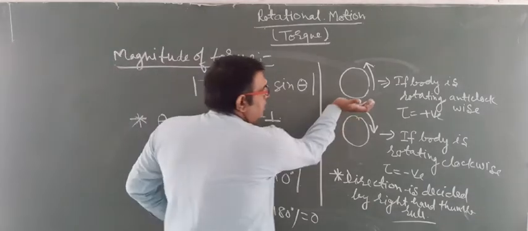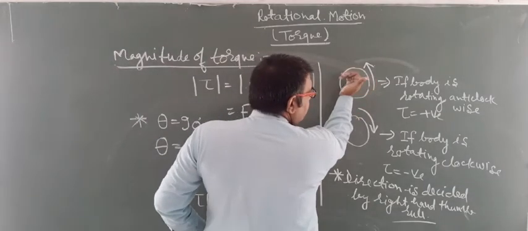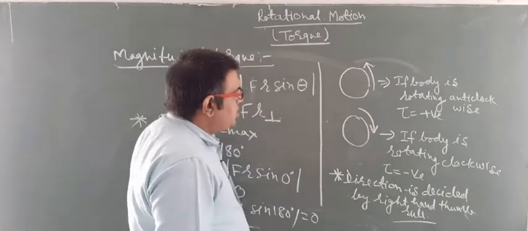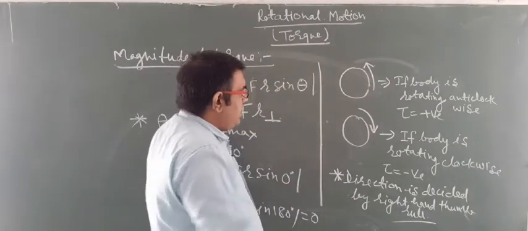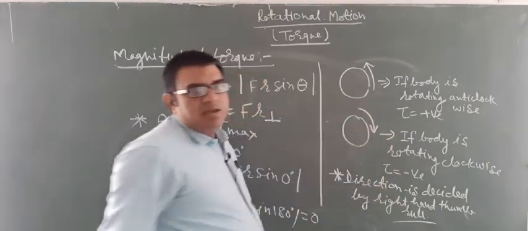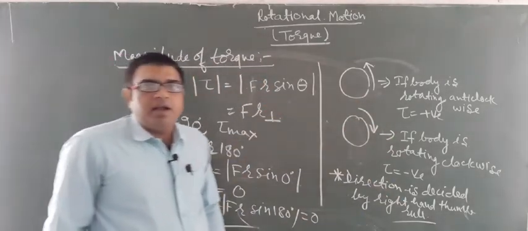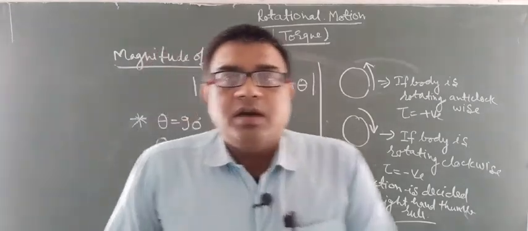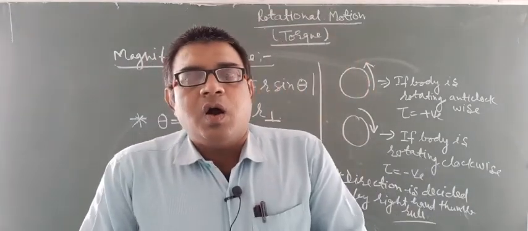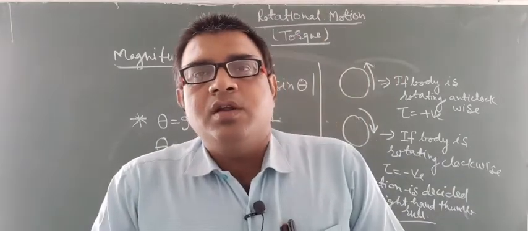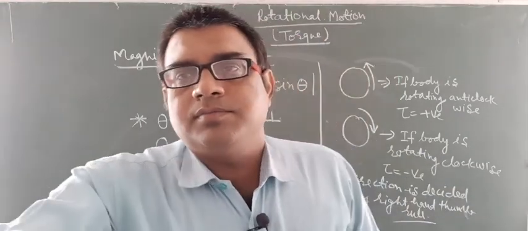Look here. If the object is rotating anti-clockwise, then torque is in this direction, the positive direction, outward, and if it is inward, then it is the negative torque. This is the case of positive torque and negative torque. So, dear students, this is all about the torque. Now, we will discuss the angular momentum.